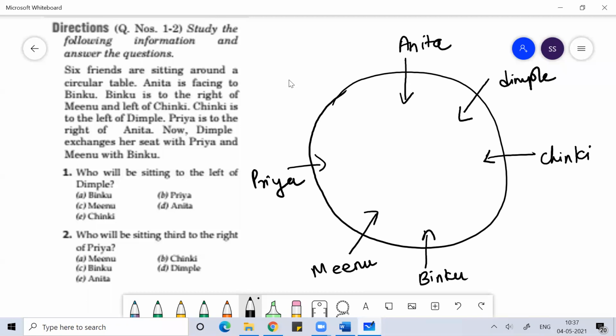Now Dimple exchanges her seat with Priya, and Meenu with Binku.